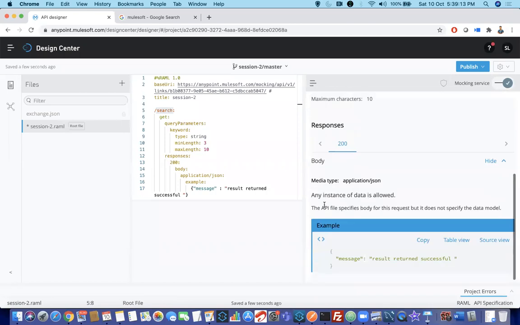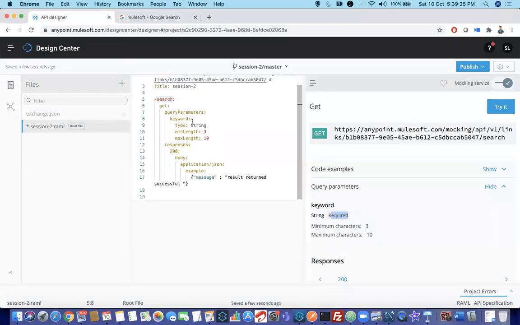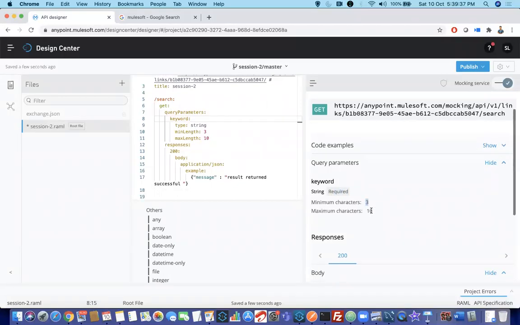You can see multiple things over here. For your particular resource, the query parameter name is keyword, which is a string. You can see it says required, though I didn't mention anything like required, because by default, if you are not mentioning anything, that parameter will be required. Remember this point. Next, it should be at least three characters, and the maximum is 10 characters.